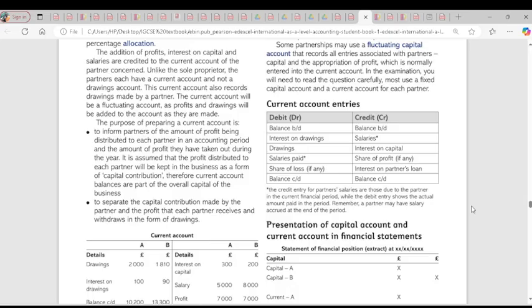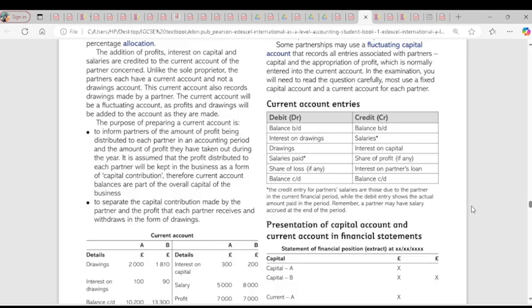Now, note, whatever is being paid or whatever is being taken from the business is always going to be on the debit side. But whatever goes to each partner will be on the credit side. Okay. Do you get it? That's what I'm saying here.